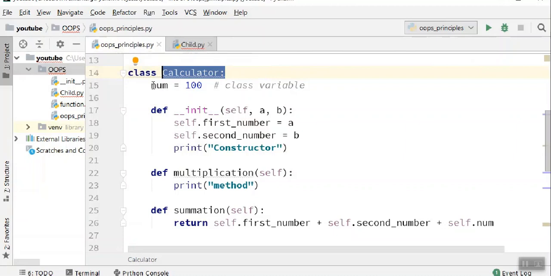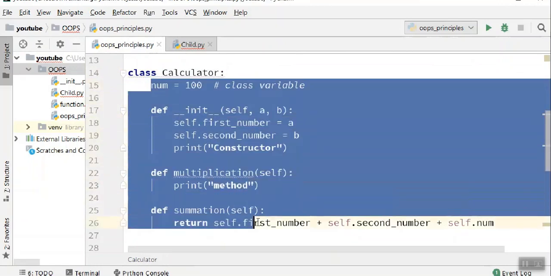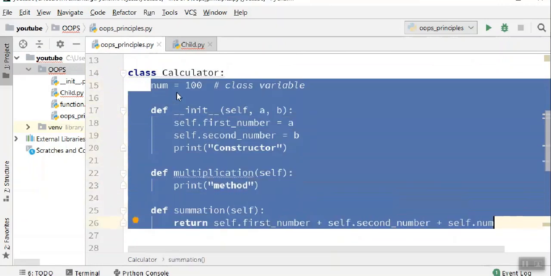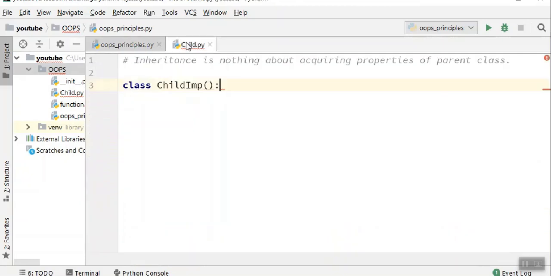When I say properties, I'm talking about variables and methods. If I want to access the properties of the parent class, which is called calculator, in this child class.